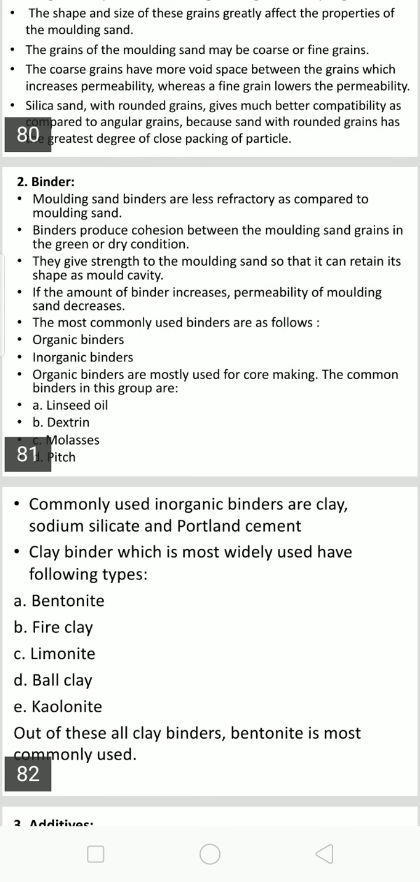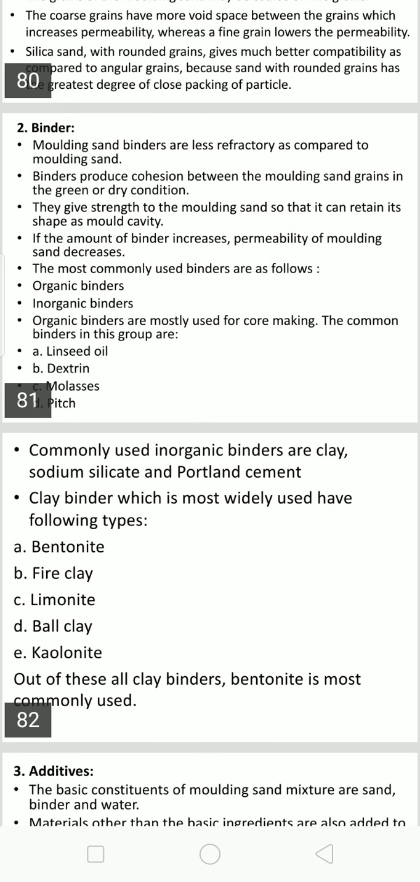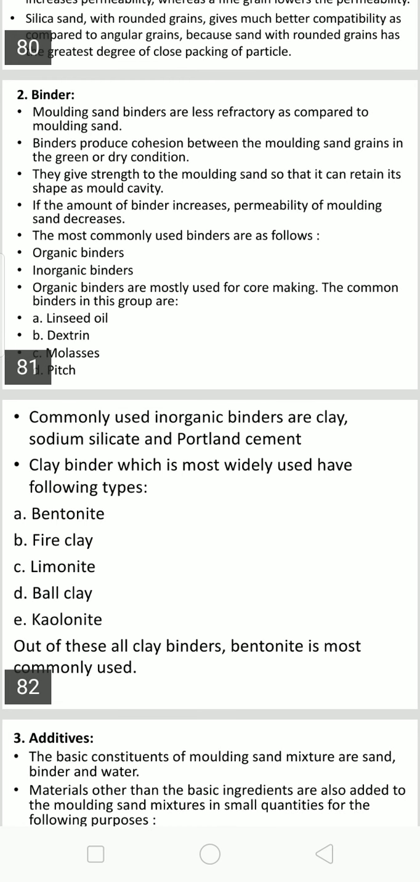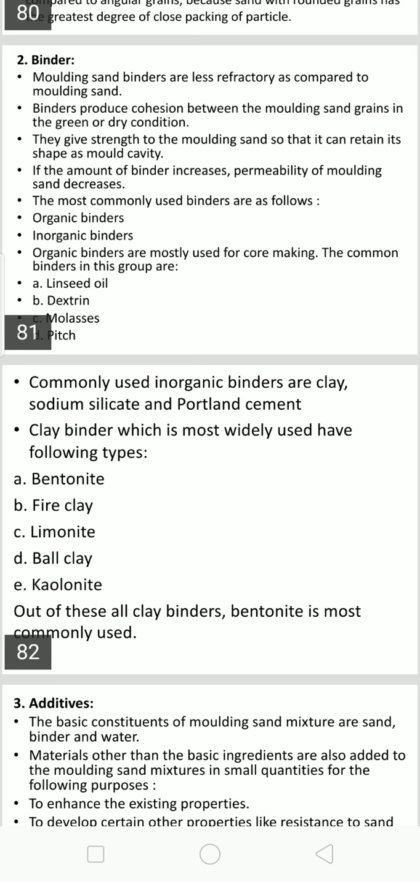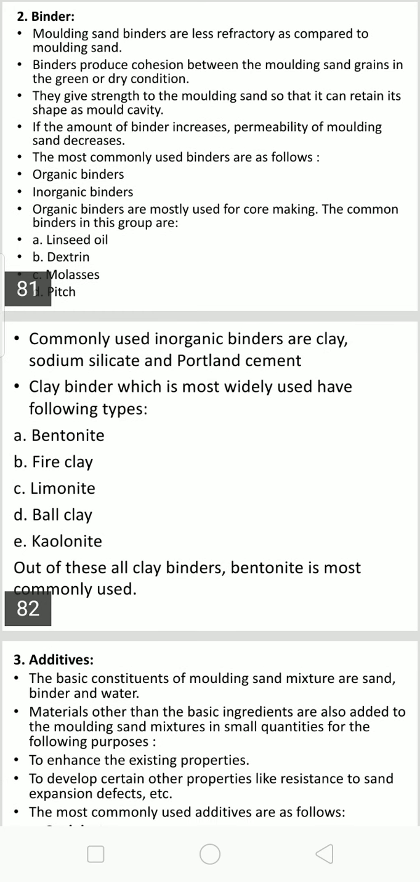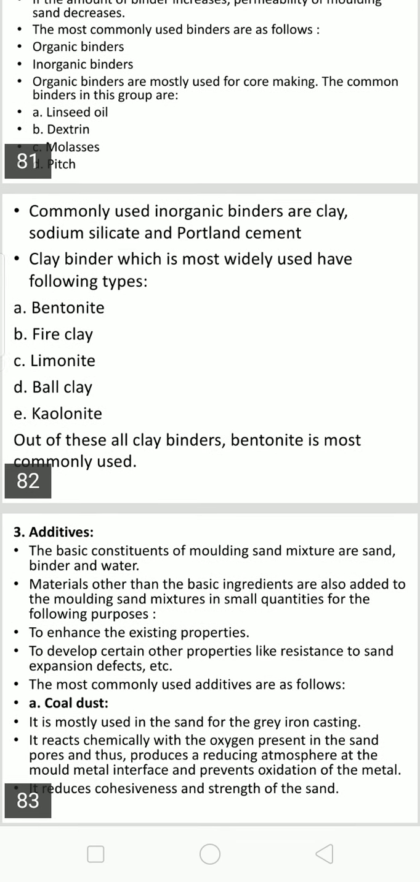Commonly used inorganic binders are clay, sodium silicate, and Portland cement. The clay binder, which is mostly used, has the following types: bentonite, fire clay, limonite, ball clay, kaolinite, illite, etc. Out of all these binders, bentonite is most commonly used.